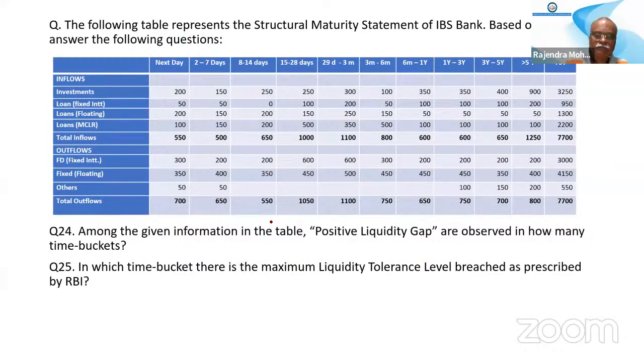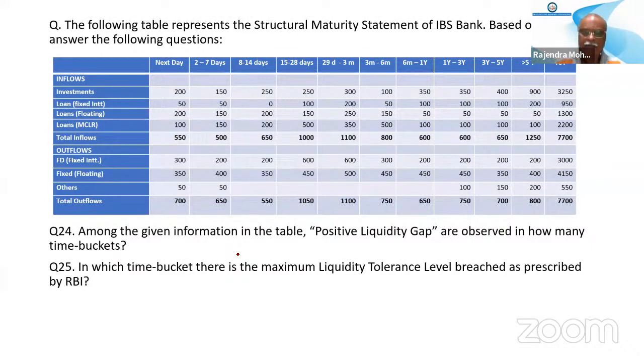But among these four, if any two will be positive, those are ignored and the rest will be taken, sir? I have told you, negative gap, negative cumulative gap. If four are positive, can you calculate for anything? No need. Simple thing, negative cumulative gap. When the prescription is for negative cumulative gap, why are you confusing about the positive thing? Positive things we should not take into account. We have to just leave it because we are not having a liquidity problem.